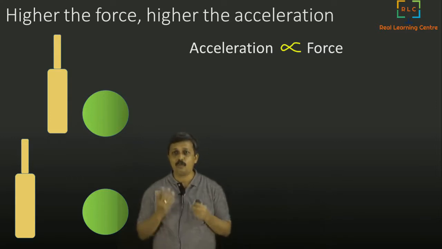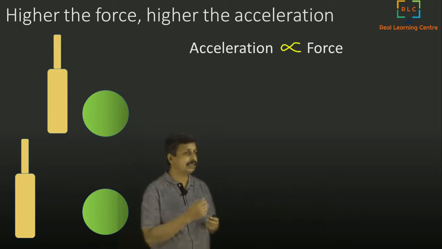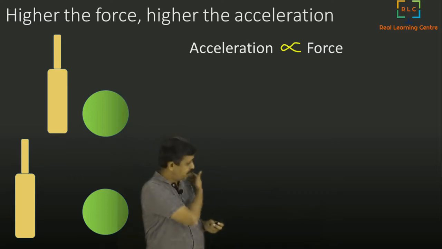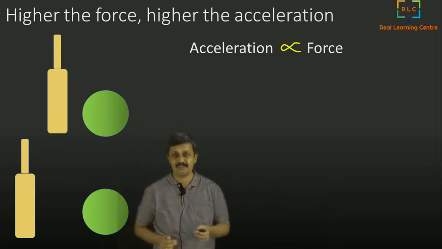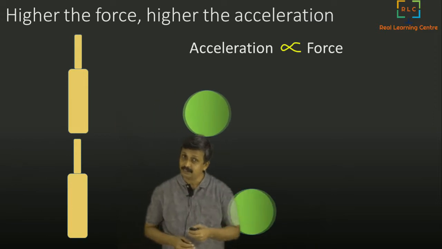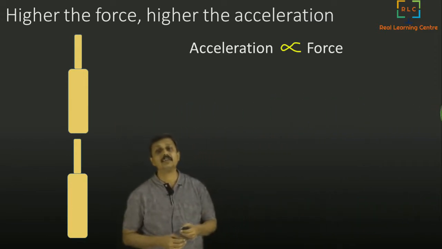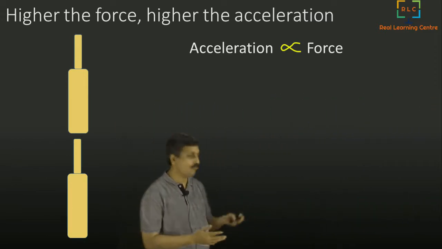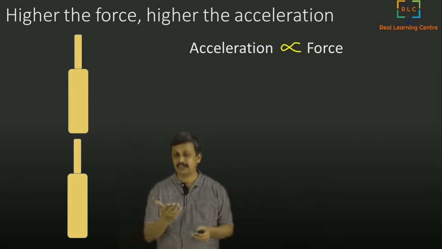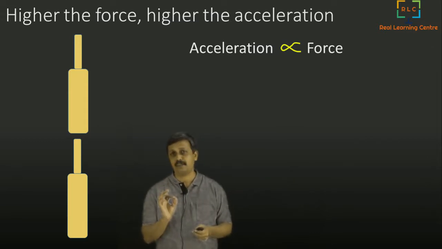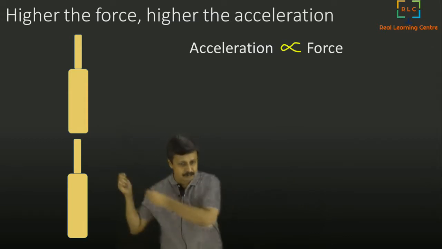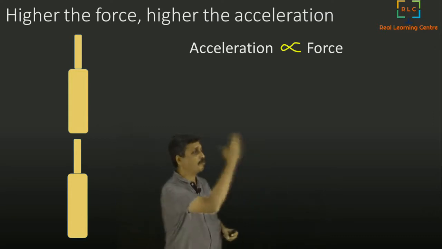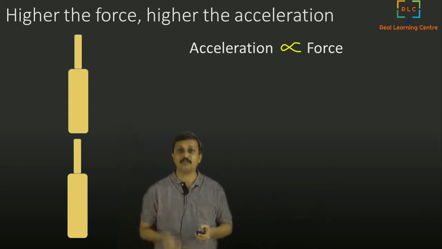One of them I'm going to hit a little slowly, and the other one I will hit fast. That means there's more force. So what will happen then? The one which I had hit with more force actually traveled quite faster. That we saw. Just remember this part: when you hit it with more force, it goes much faster. That is the first part of Newton's second law.